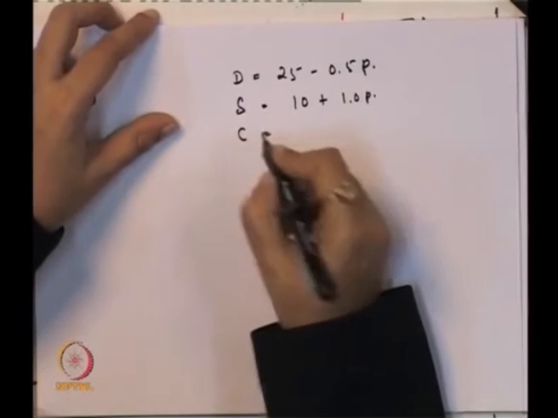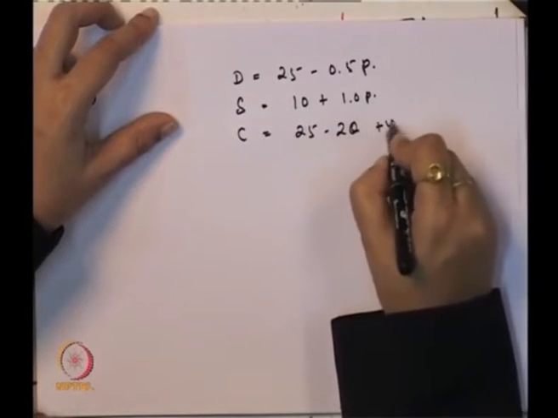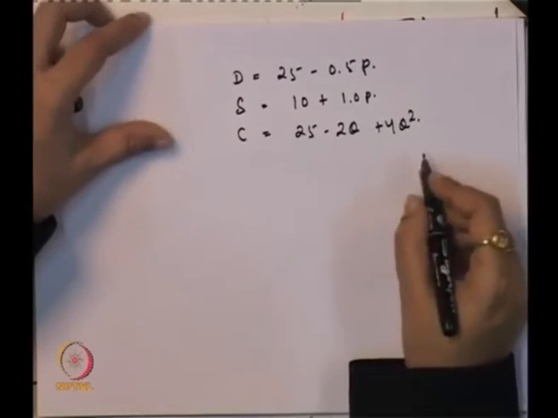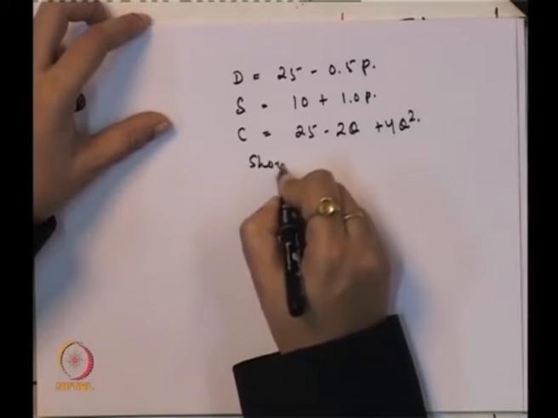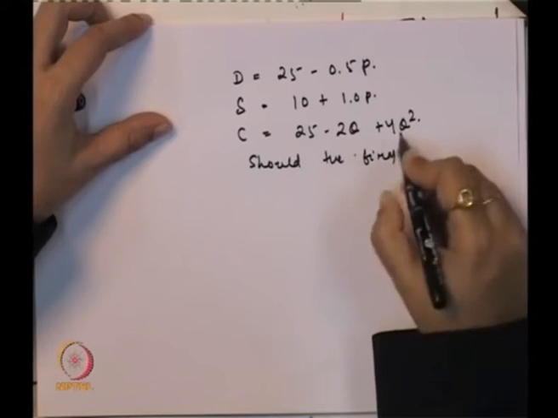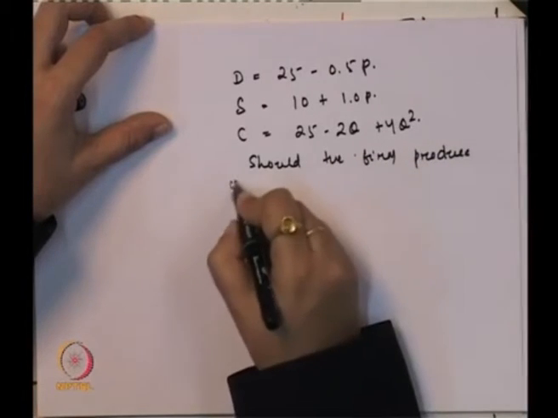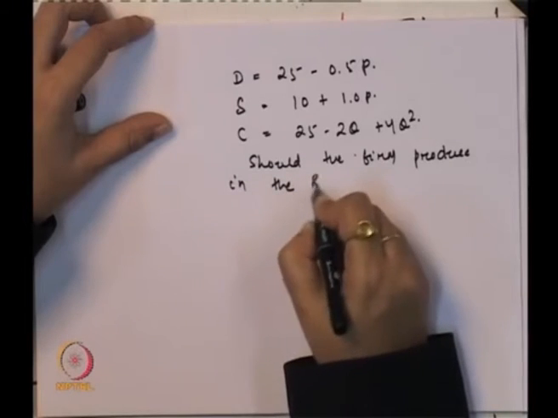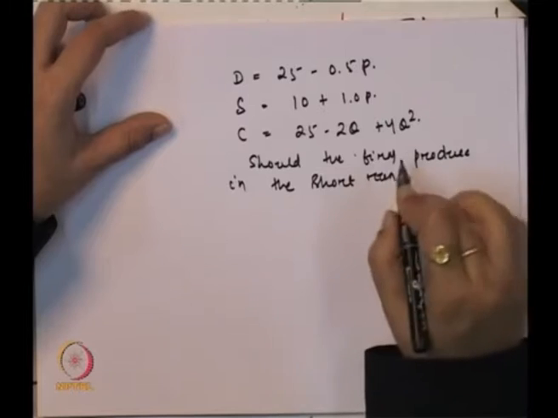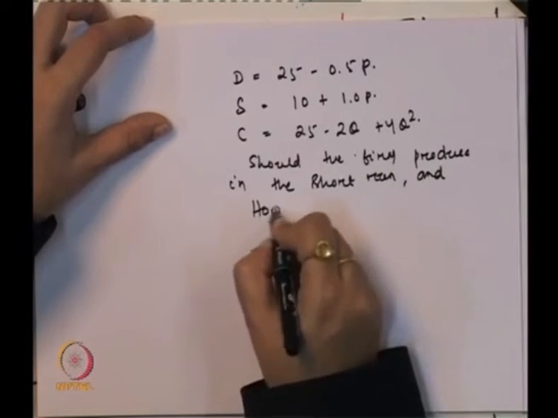And the cost function we will take as 25 minus 2Q plus 4Q square. Now we need to find out, should the firm produce in the short run, and if they are producing in the short run, how much quantity they should produce.